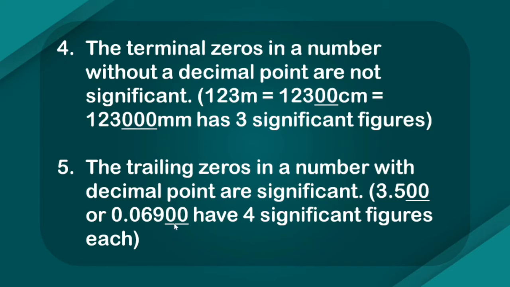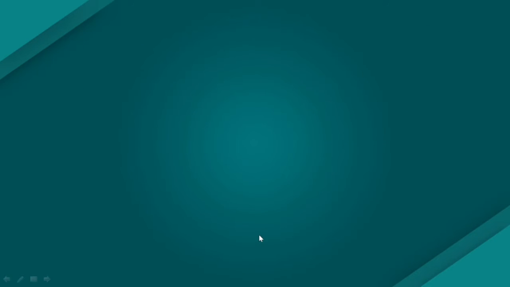So if I have zeros at the end after the decimal place, they will be counted. So it will have how many? 1, 2, 3, 4 significant figures. But even after all these rules, it is still very difficult and confusing to deal with trailing zeros, right?